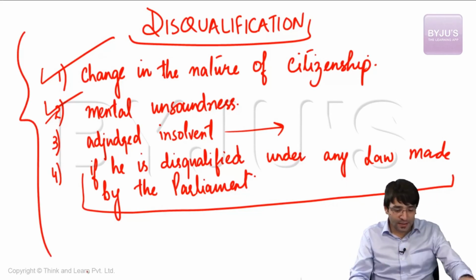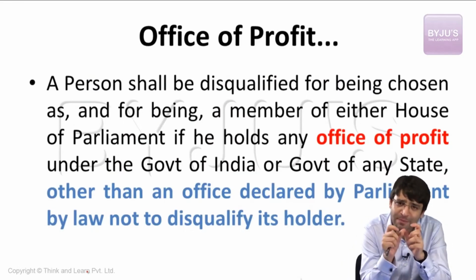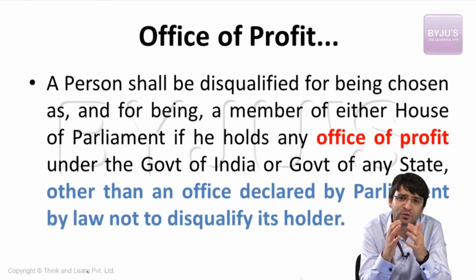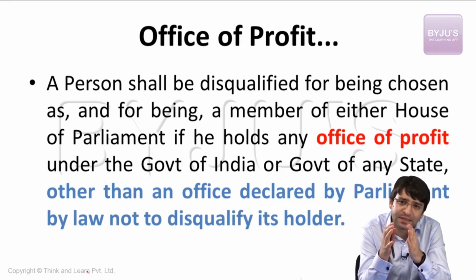But perhaps the most important ground is that you should not be holding an office of profit. So let's talk about what this office of profit primarily means. In England, the Queen was the head of the executive, and the Queen was also the head of the legislature. That means the Queen is an integral part of both the executive as well as the legislature. Parliament was provided, people directly elected members to the parliament.